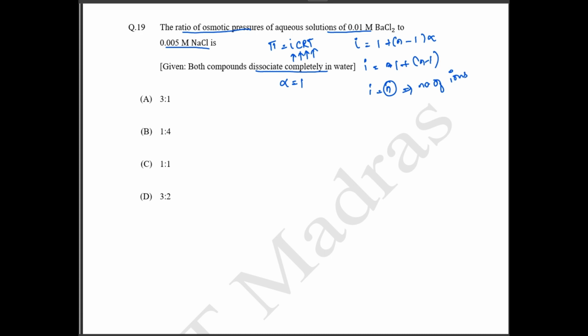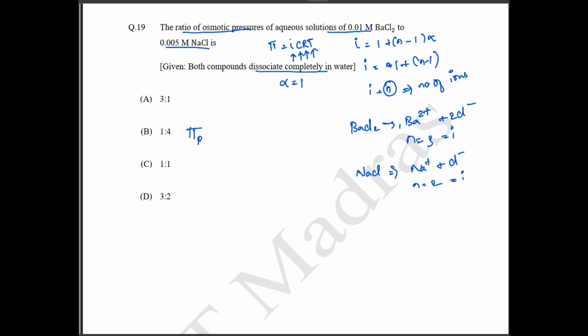Okay. So BaCl2, barium chloride. What happens when it dissociates? This is going to form Ba2 plus and 2Cl minus. So how many ions are there? There is going to be 1 plus 2, so this is going to be 3 ions. Okay. In case of your NaCl, it's going to have Na plus and Cl minus. So the number of ions is going to be 2. Okay. So you can directly say the i value is going to be 3 for barium chloride and the i value is 2 for NaCl.